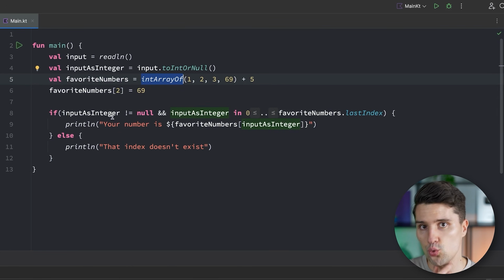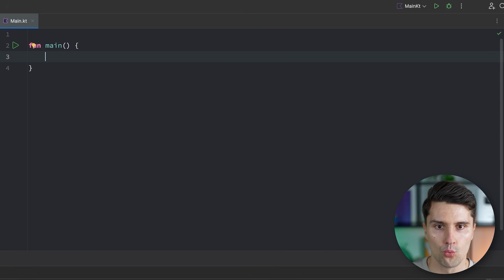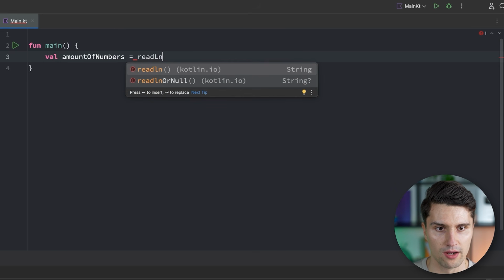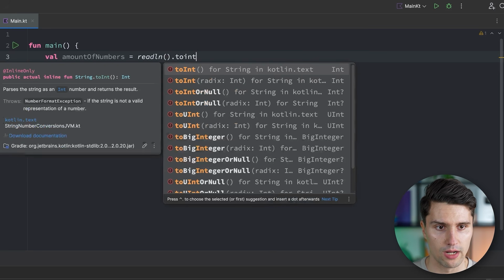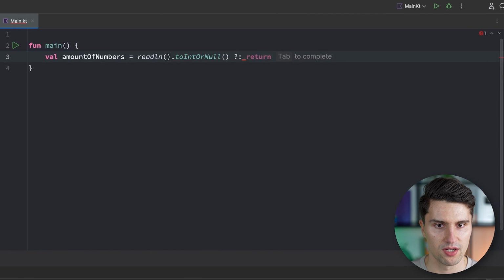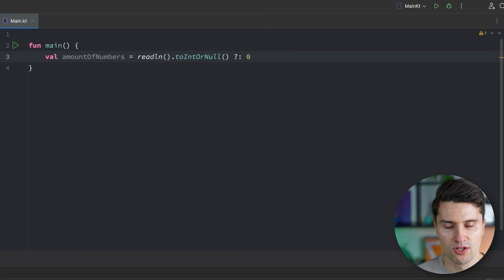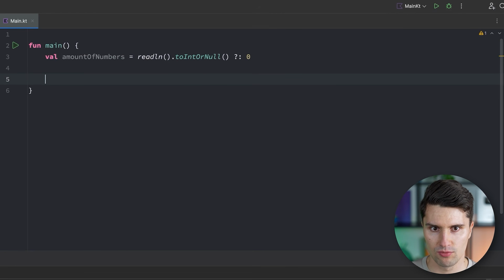But let's actually do exactly that. We want the user to, let's say, enter 5 numbers. Or even better, we want the user to enter a number, how many numbers will follow, because then it's definitely dynamic. And then after the user entered all those numbers, we answer with the total sum of these numbers. So how does that work? First of all, we need to ask for the amount of numbers, which is readline. And we can also convert this to an integer or null. And here in this case, I would say we use the else operator to just return 0 here. So if this is invalid, then we just say, okay, the user does not want to enter any numbers if they enter some kind of hello string again.